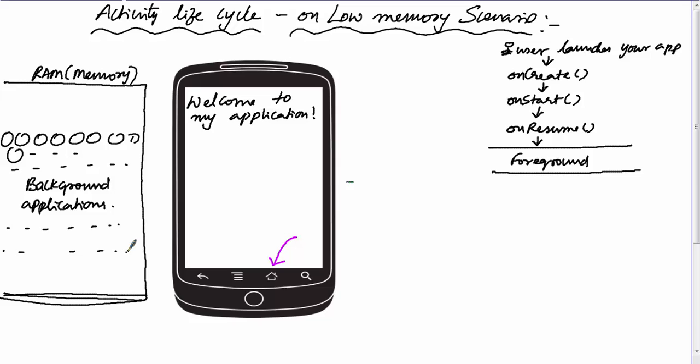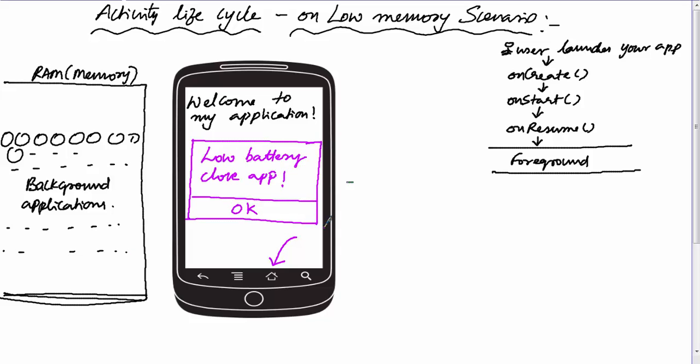Now the worst case is the user's phone battery is draining. So what will the system do? Since the battery is draining, the system may show a pop-up message to the user saying the battery is draining out, close all applications, which may look like this with the OK button.